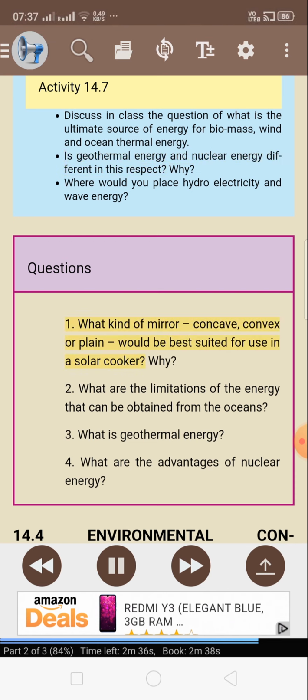Questions. 1. What kind of mirror, concave, convex or plane, would be best suited for use in a solar cooker? Why? 2. What are the limitations of the energy that can be obtained from the oceans? 3. What is geothermal energy? 4. What are the advantages of nuclear energy?